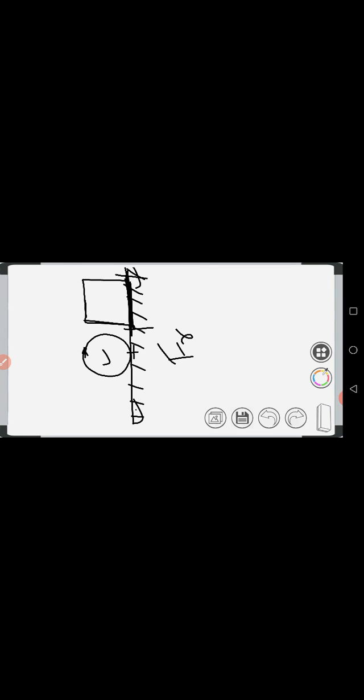But if the shape is like a circle, then only a small area remains in contact with the surface, and this area is not moving in this direction, it is moving like this. So it is not facing sliding friction, but rolling friction, and that is why this shape is preferred, because the amount of rolling friction is much less than the amount of sliding friction.